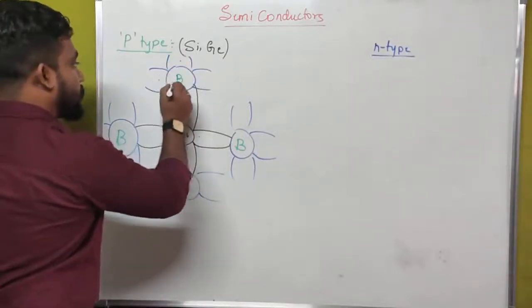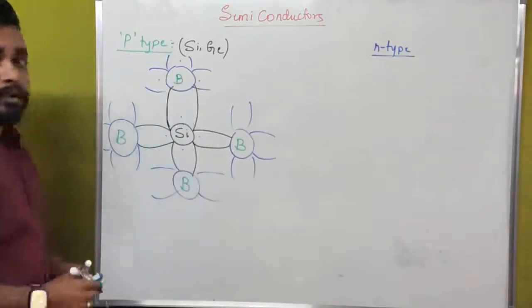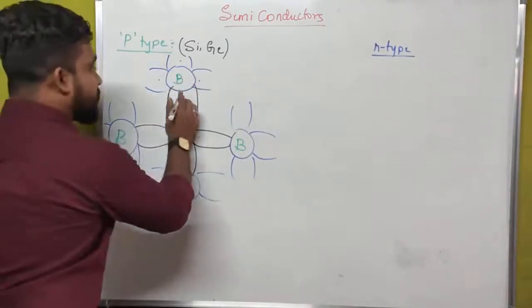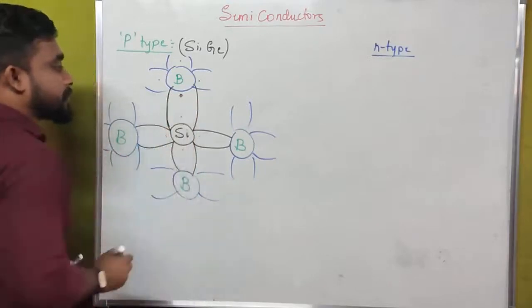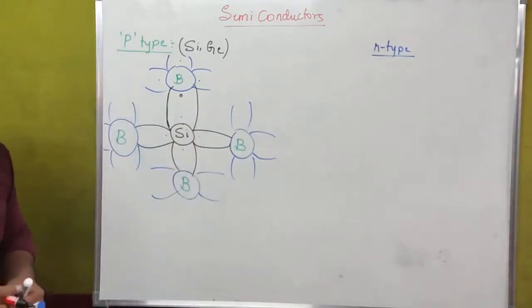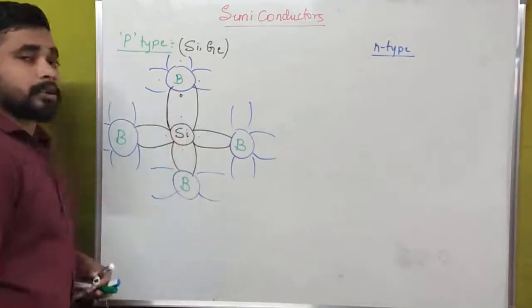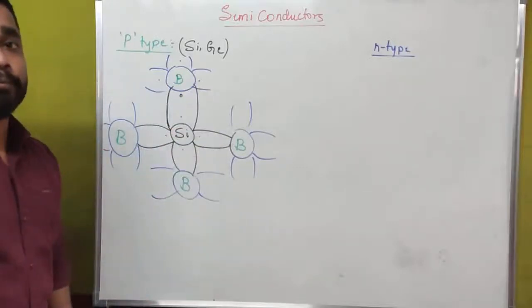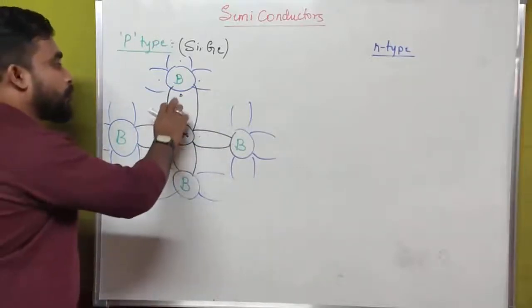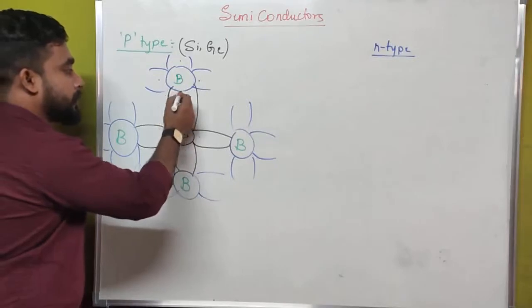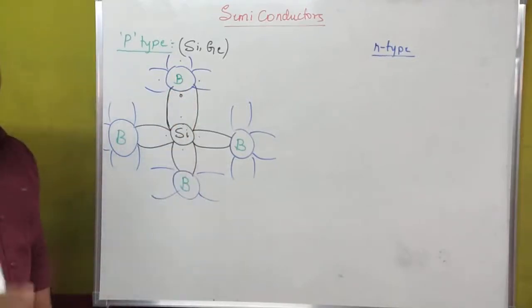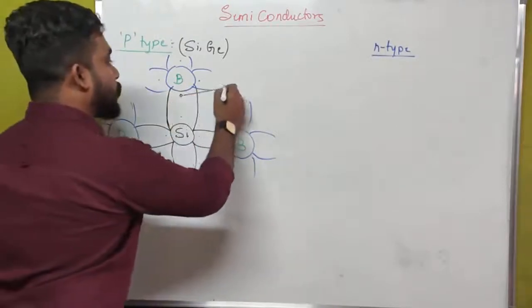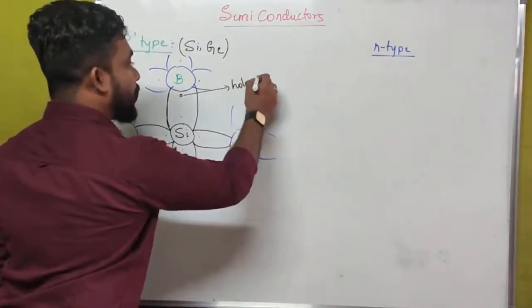1, 2, 3. And what about this? This is a gap, or we used to call that a vacancy, or we can also call that a hole. Hole or vacancy, we can call it like this. The number of free electrons in the outermost shell of a boron atom is 3 only, and here one part is free, or we can call this a hole or vacancy.